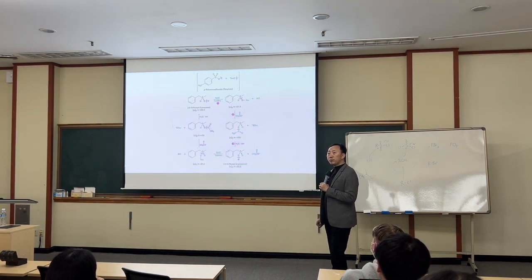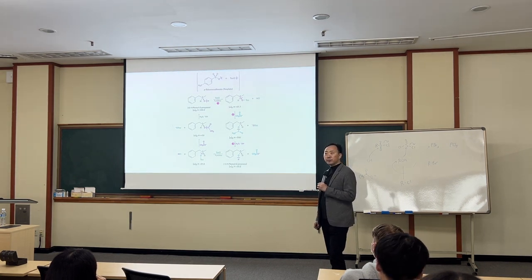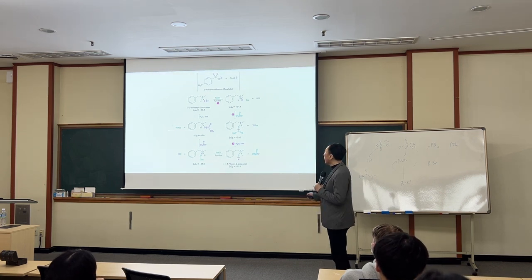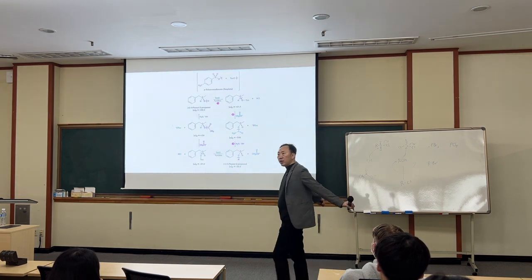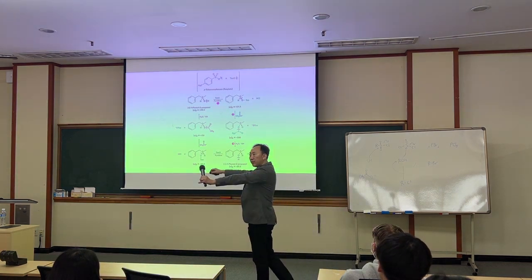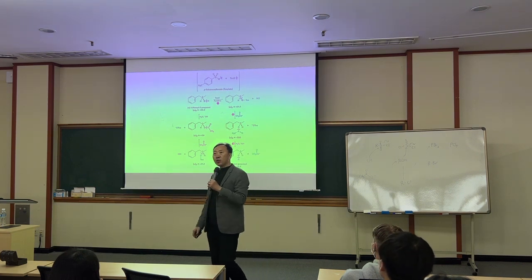What is the relationship between starting material and this? They are enantiomers. The configuration of the chiral center is inverted. It was originally like this, now it becomes like this. The product is the same, an OH group.